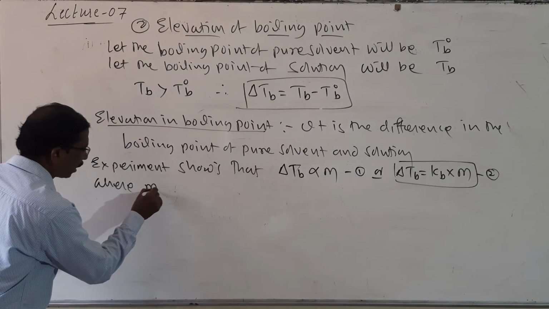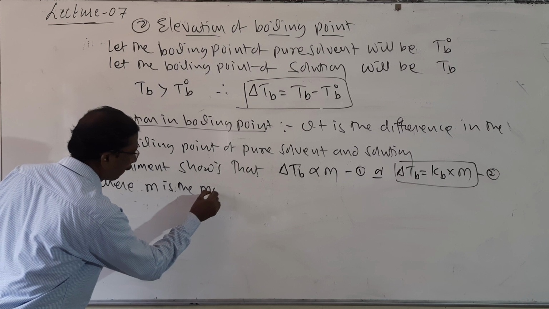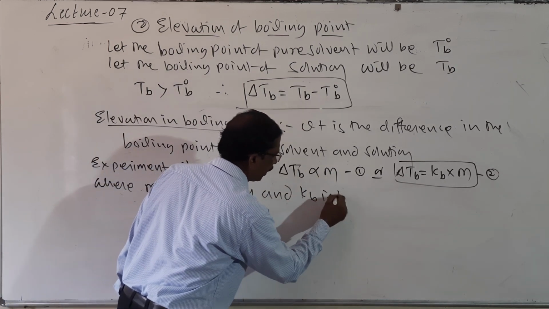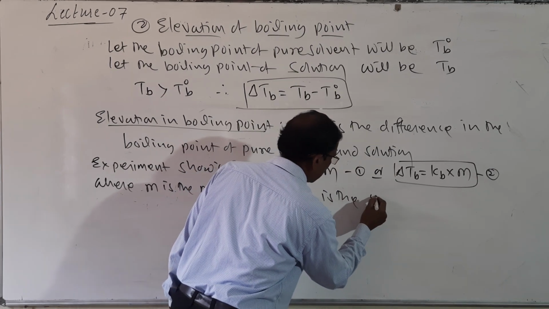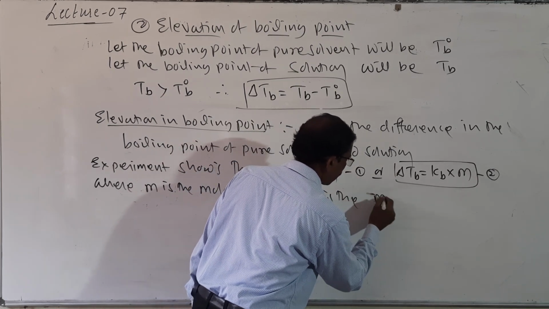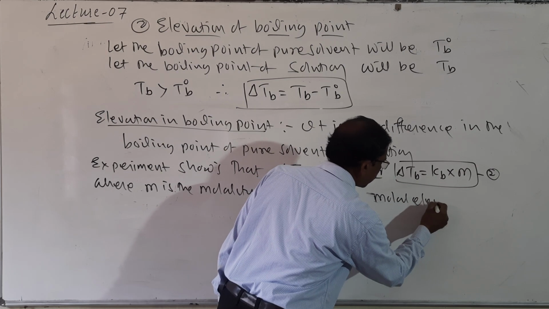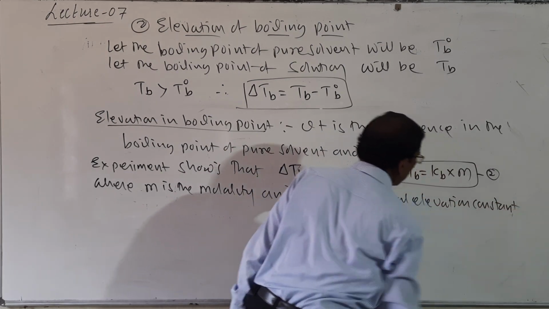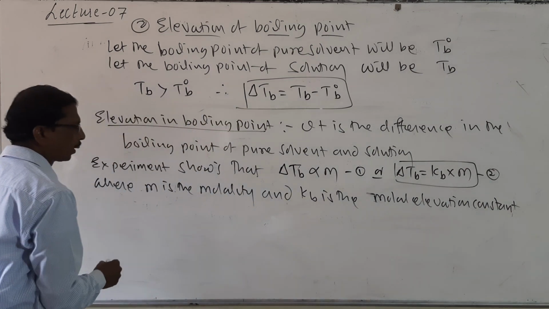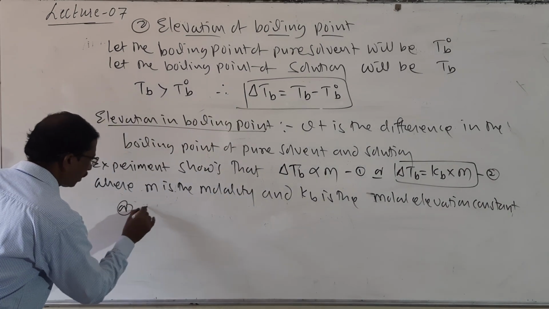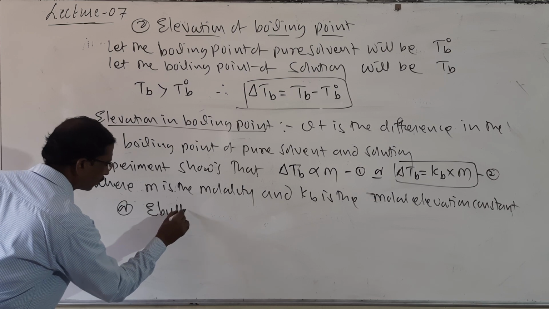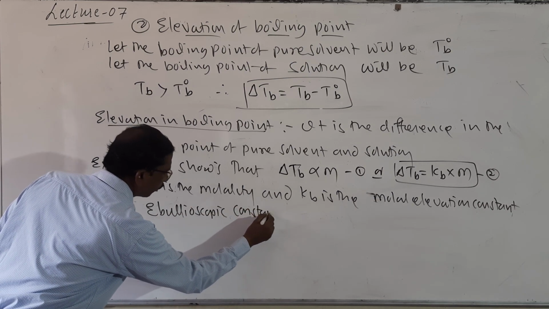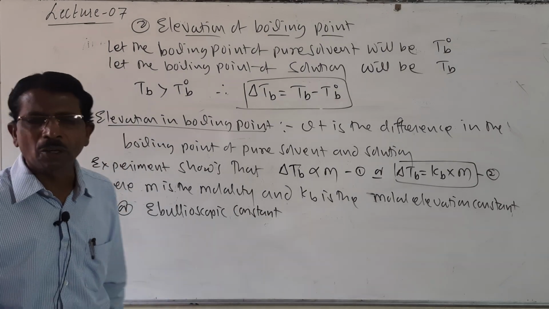where m is the molality and Kb is the molar elevation constant, or ebullioscopic constant, means boiling constant.